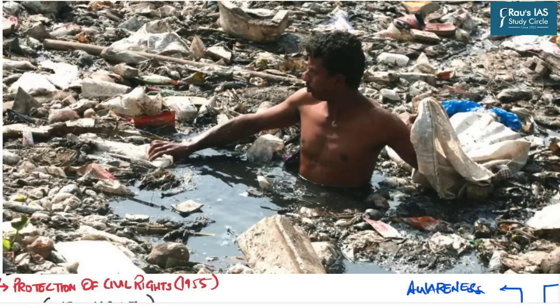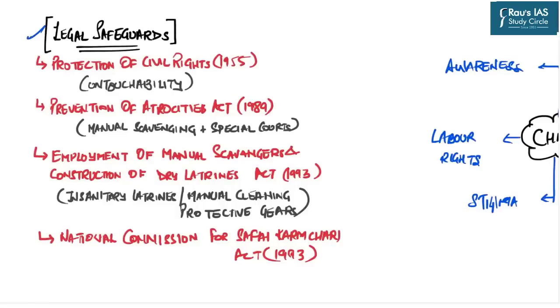And that is why this topic regularly appears in newspapers and is very much relevant for you in the UPSC mains examination, because as far as the UPSC syllabus scheme is concerned, this topic falls under General Studies Paper 2 mains, under the section of Social Justice. So first of all, we will look at the existing legal safeguards in India.